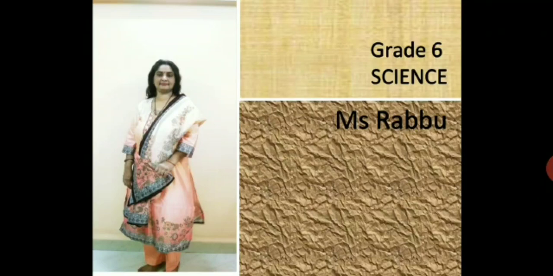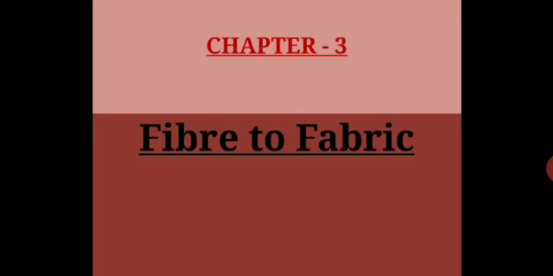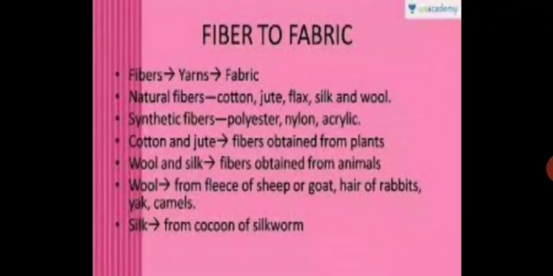So today we are going to start with the chapter Fiber to Fabric, chapter 3. So let us have a look at the topics which we are going to cover in Fiber to Fabric. Fibers will make yarns and then fabric. Then we will see natural fibers: cotton, jute, flax, silk and wool. Synthetic fibers: polyester, nylon, acrylic.